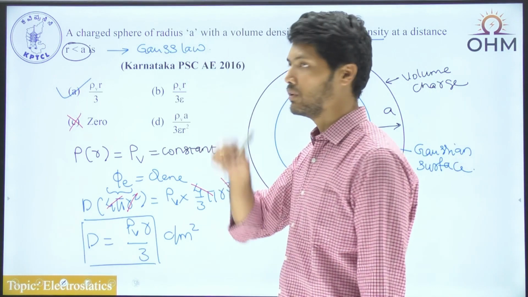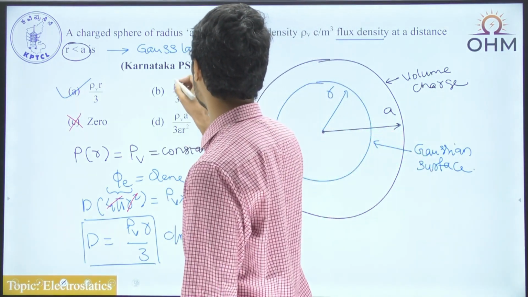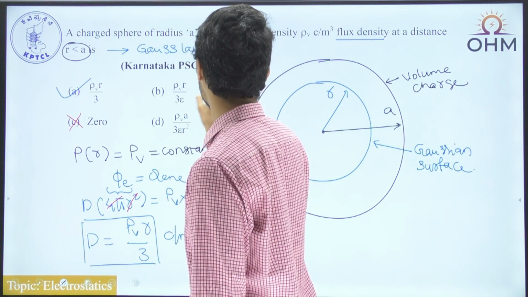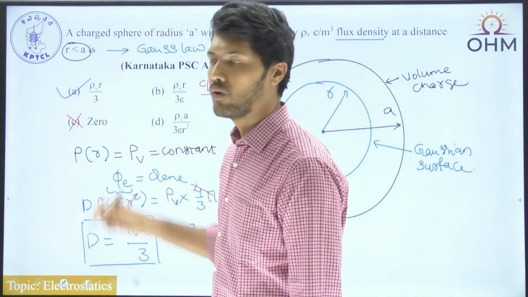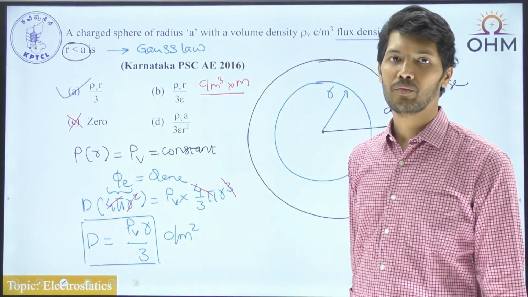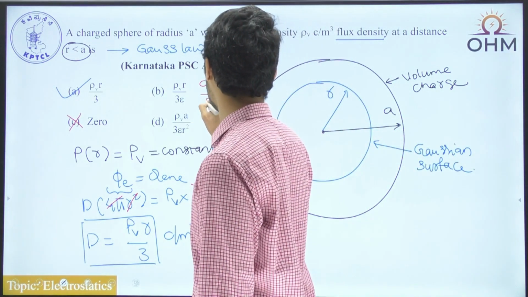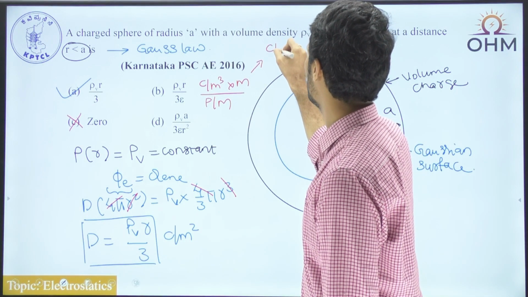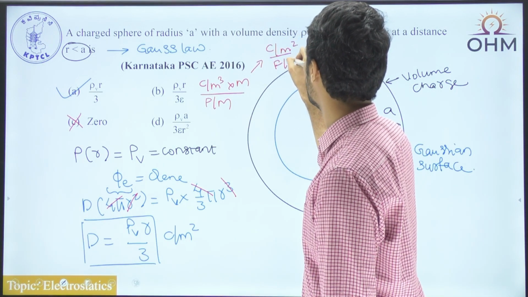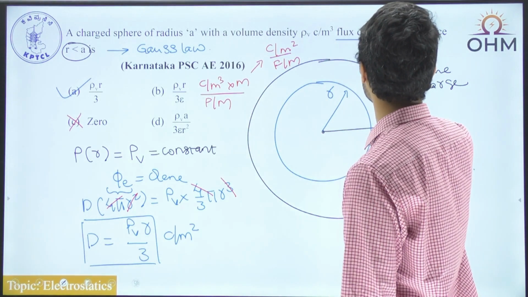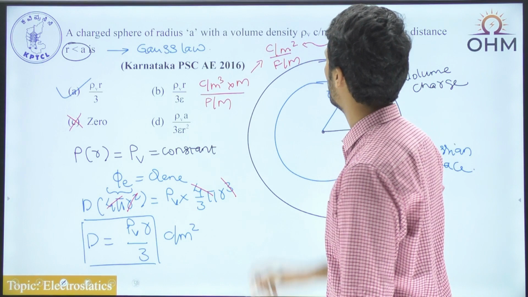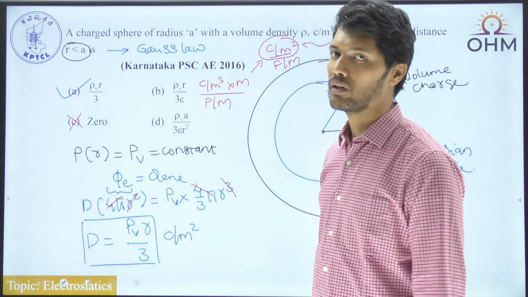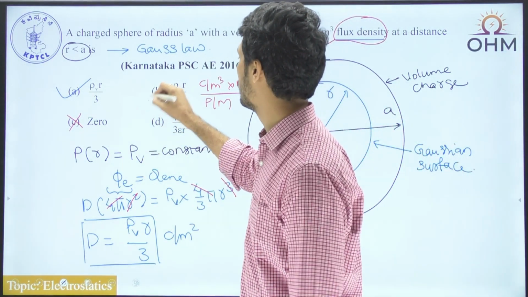If you look at the units for rho v into r by epsilon: what are the units for rho v? It is coulombs per meter cube. And r is in meters, divided by the units for epsilon. What are the units for epsilon? Units for epsilon are farads per meter. And whenever you calculate this, what do you get? The answer is coulombs per meter square divided by farads per meter. But what are the units of flux density? The units of flux density itself are coulombs per meter square. So apart from coulombs per meter square, you have some extra term in the denominator. So obviously this option is wrong.